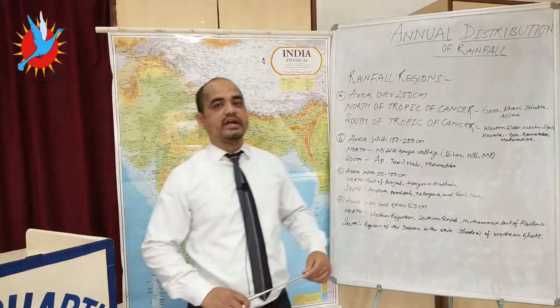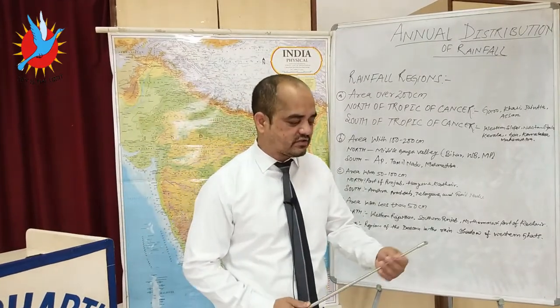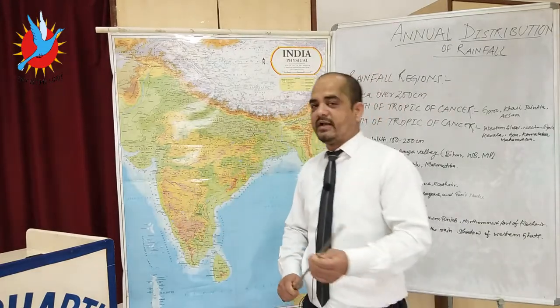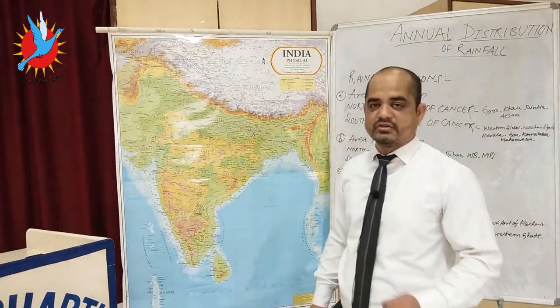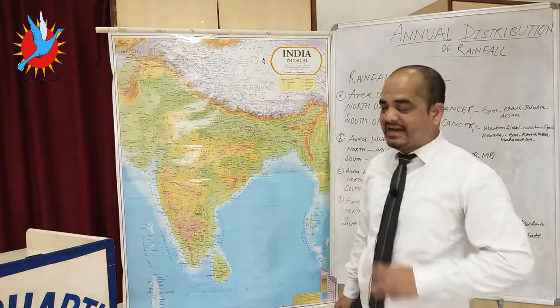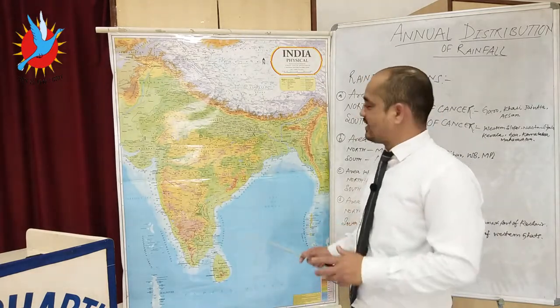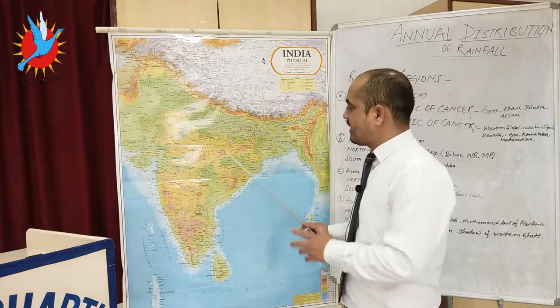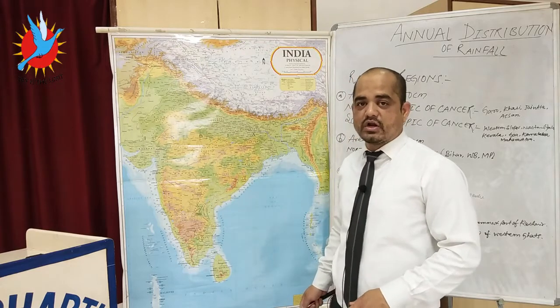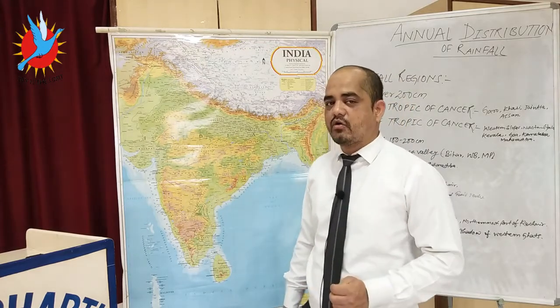Let's turn toward the retreating monsoon. The retreating monsoon season prevails over the months of October and November. This retreating time period is the time when the winds migrate from land toward the water bodies.